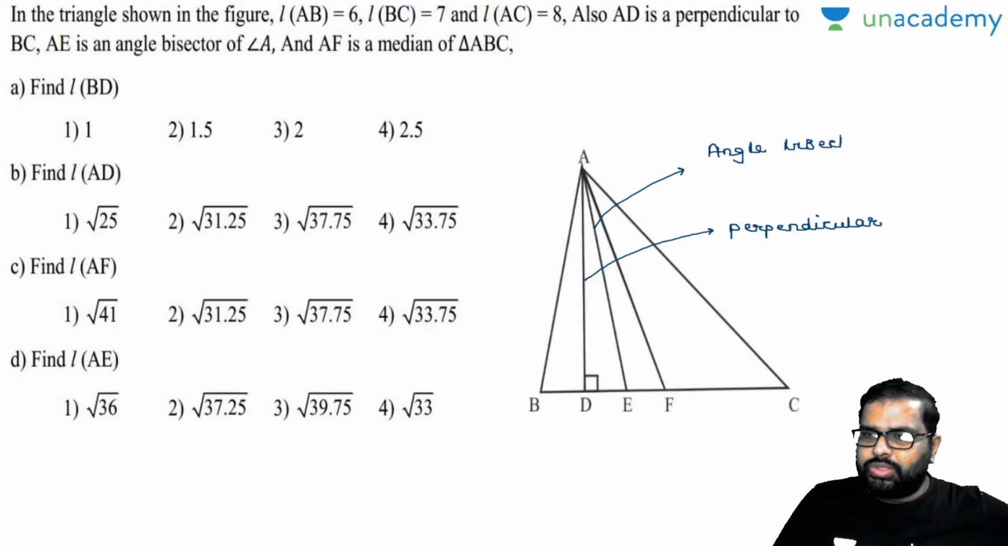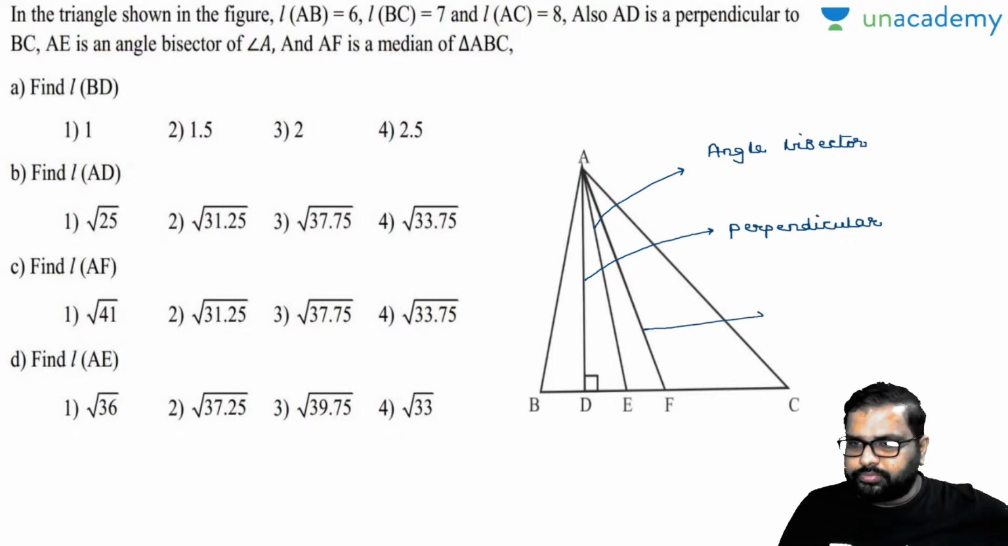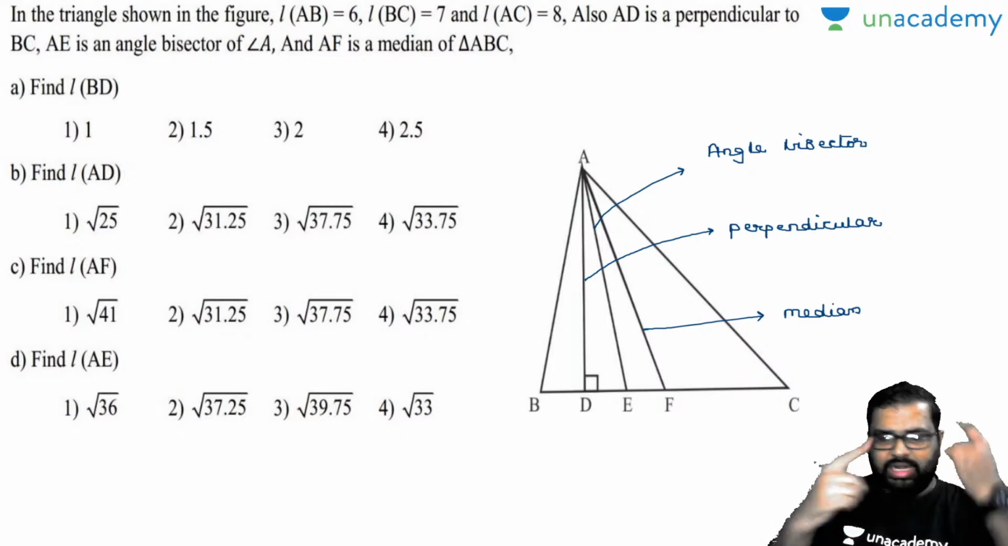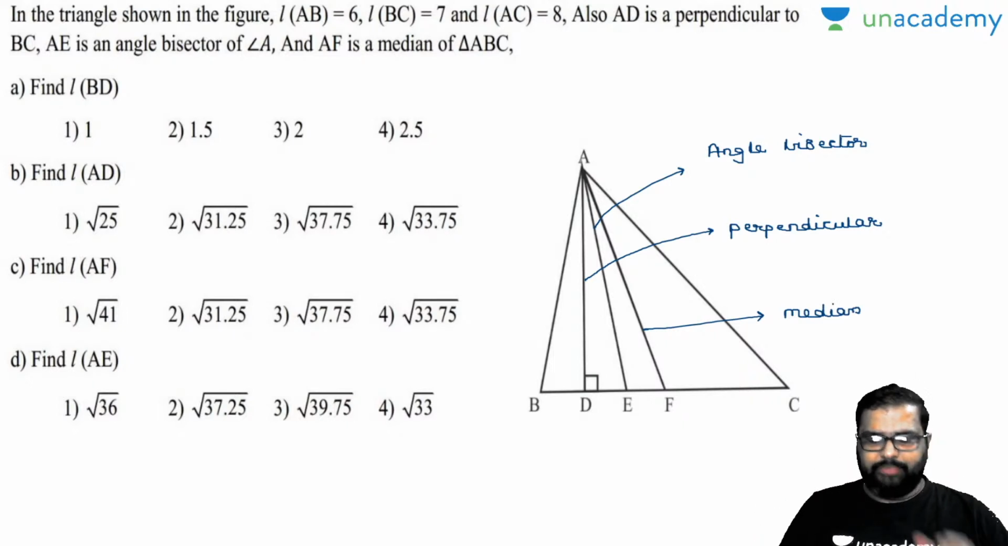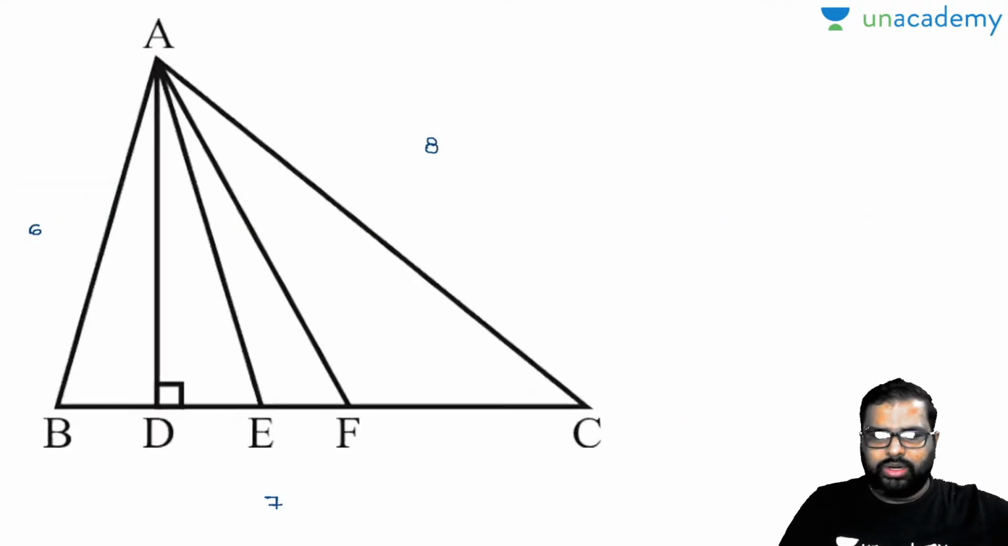Of angle A. So angle A will be divided into two equal halves. And AF is the median of triangle ABC. So I got one lead point here. What is that lead? AF is the median, it seems. So by this, what can I say? I'll write it down like this. See here, AF is the median, which means